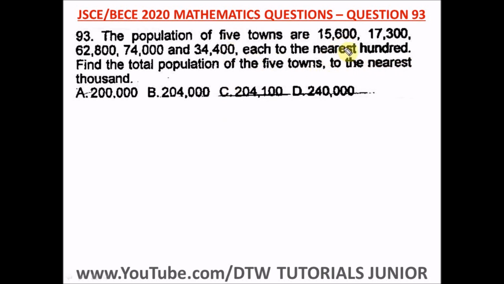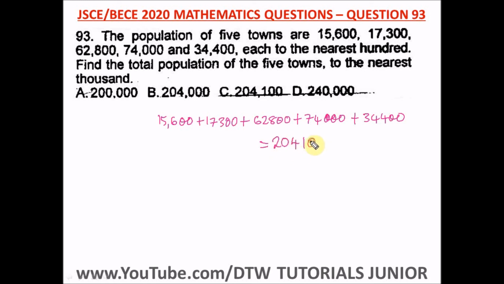Total population, so we have to add 15,600 plus 17,300 plus 62,800 plus 74,000 plus 34,400. Okay, when we add all this up using your calculator, we're going to have 204,100. Okay, so it now says find the total population of the 5 towns to the nearest 1,000.